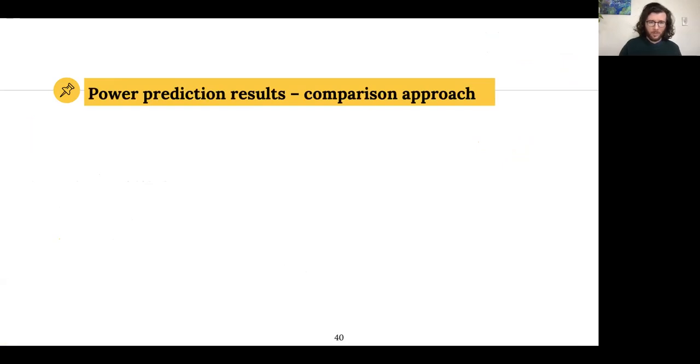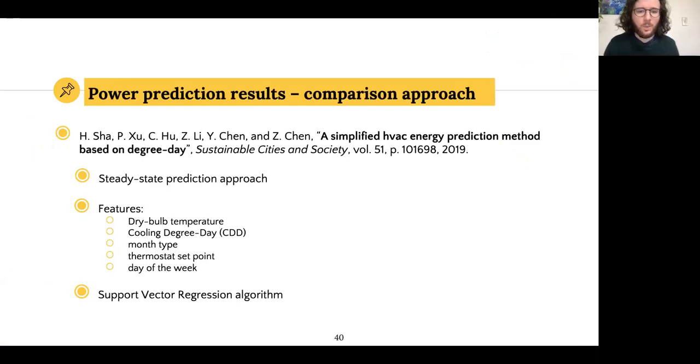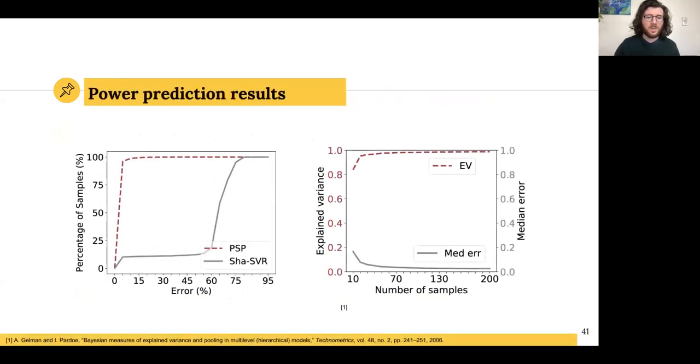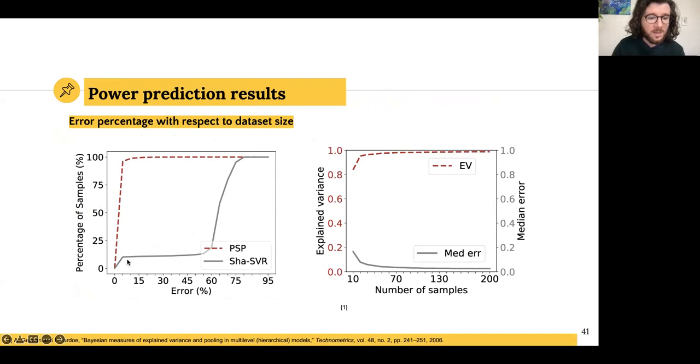And so let's look at the power prediction results. We compare our approach with the following comparison approach, which uses similar features and has a similar easy-to-obtain information type of approach. And we see on the left side, we have the error percentage with respect to the data set size. And what we see is that our approach has more than 80% of samples within 5% of error, which is a great result.